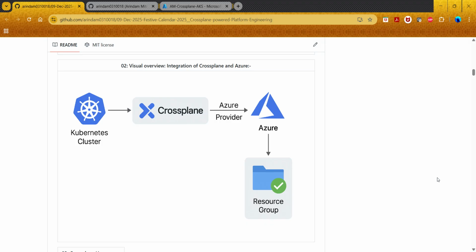Here we are using the Azure provider, which helps us deploy the provider resources, for example a resource group. So this is the diagram. By the way, I didn't draw all the diagrams here. To be very honest, I used ChatGPT to generate all the diagrams, which was very convenient. I just gave the appropriate prompt.